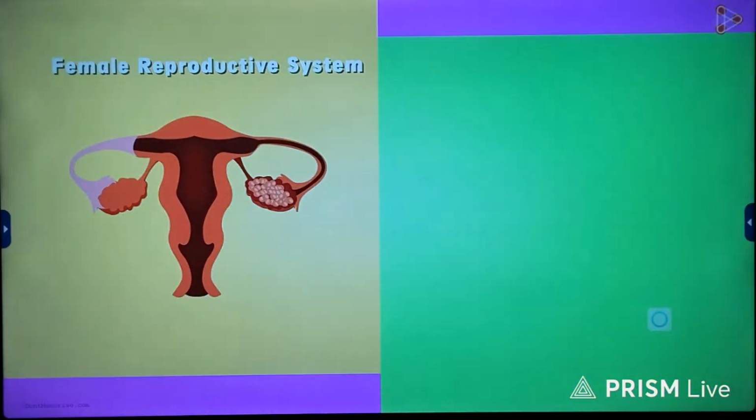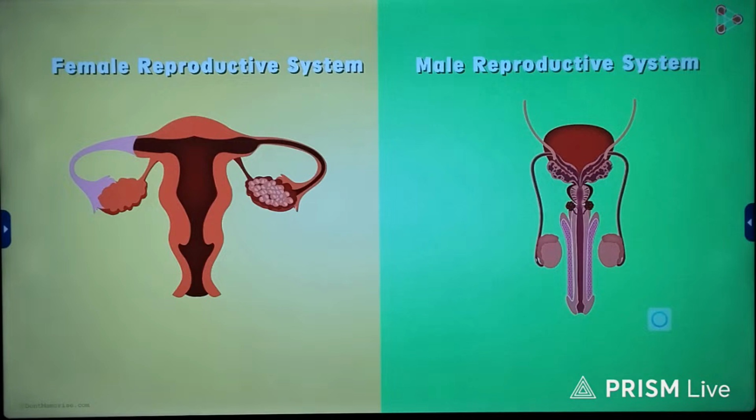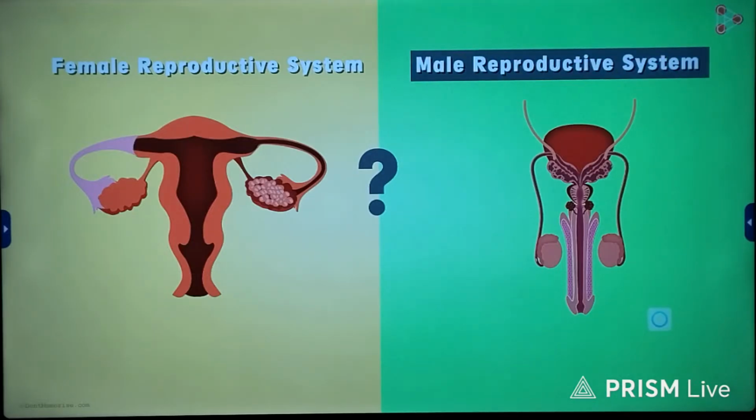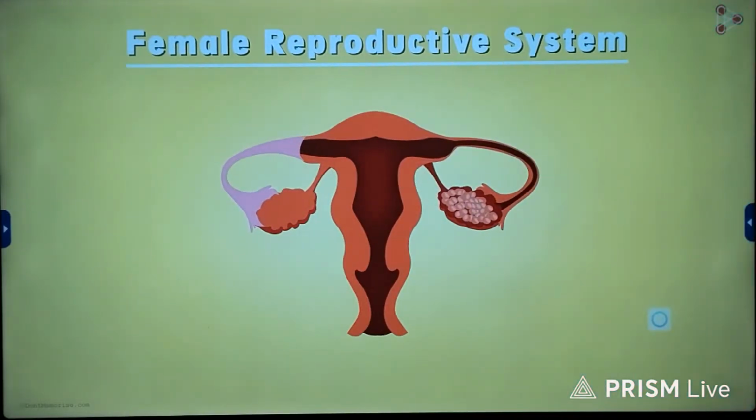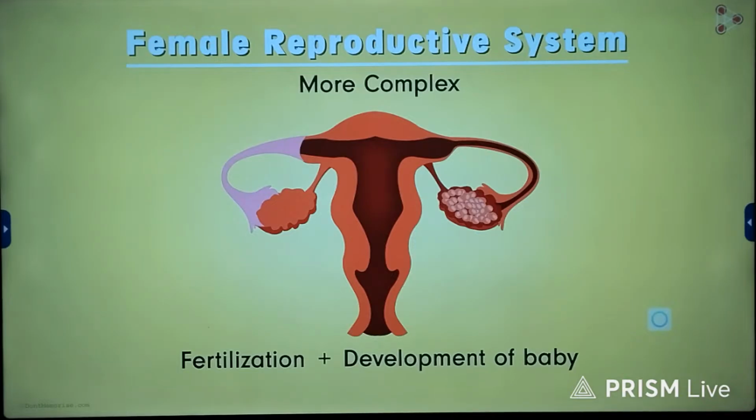Now that you've learned both the reproductive systems, can you tell me which one is more complex than the other one? Just think for a moment. If you think it is the male reproductive system, you may be wrong. Yes, the female reproductive system is more complex. The system is designed for the complete process of fertilization as well as the growth and the development of the baby. That is the reason why it is slightly more complicated compared to the male reproductive system.